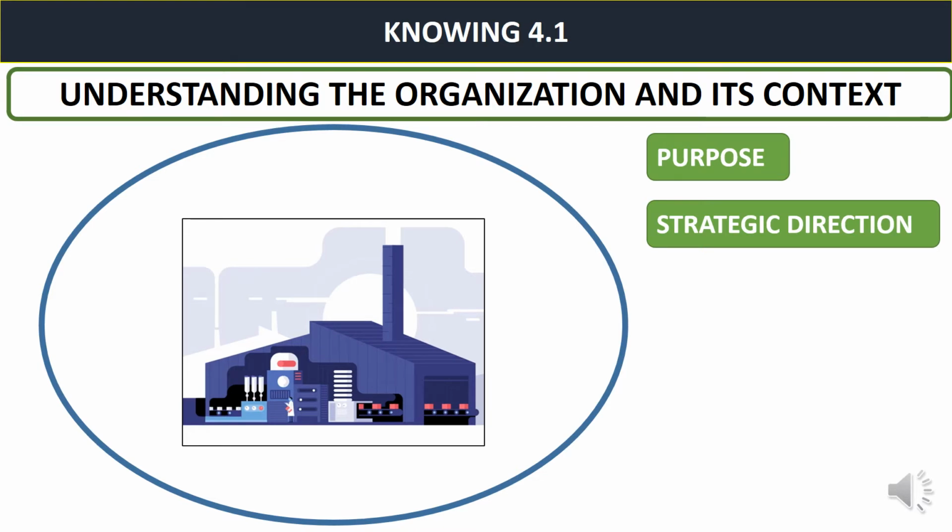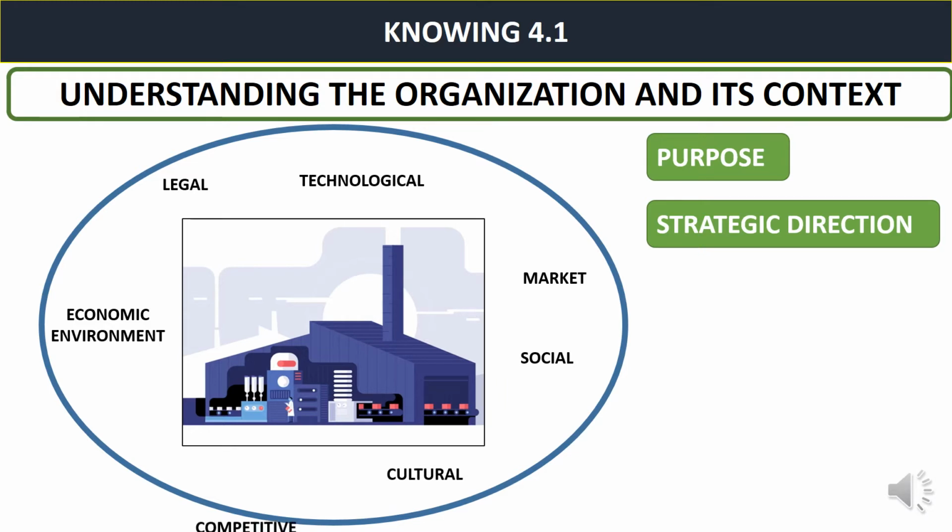There are some external issues which affect the purpose and strategic direction and the quality management system of the organization. These external issues are legal, technological, the economic environment, market, social, cultural, and competitive.